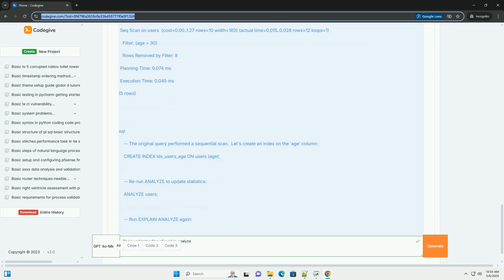9. Conclusion. EXPLAIN ANALYZE is an invaluable tool for PostgreSQL query optimization. By understanding the execution plan, analyzing the actual execution statistics, and applying indexing and query rewriting techniques, you can significantly improve the performance of your database applications. Remember to regularly run ANALYZE to keep statistics up to date and to be cautious when using EXPLAIN ANALYZE on production systems due to the overhead of executing the query. Experiment with different EXPLAIN ANALYZE options to gain a deeper understanding of how your queries are performing and how you can optimize them.